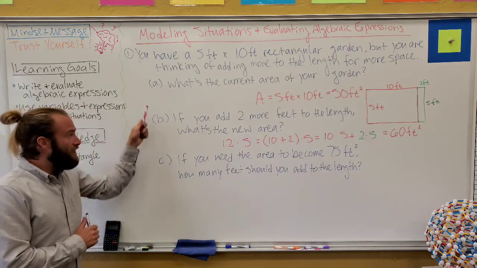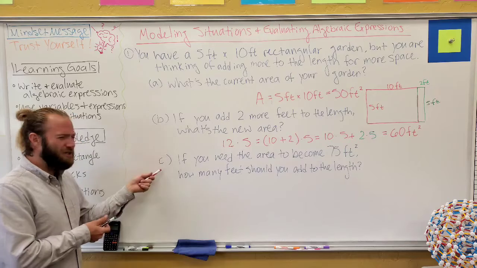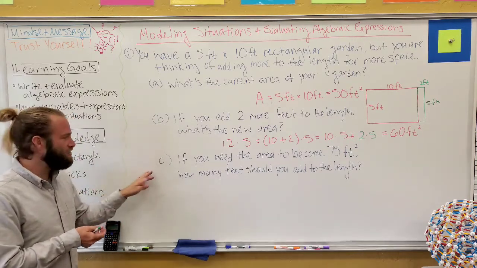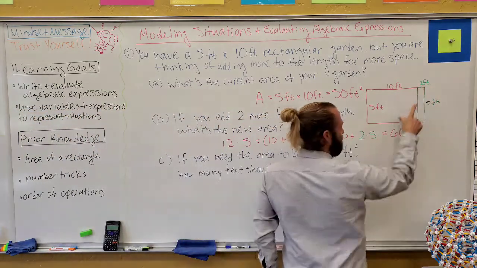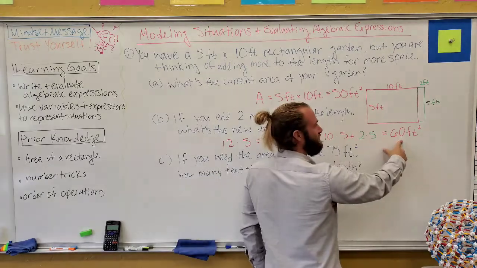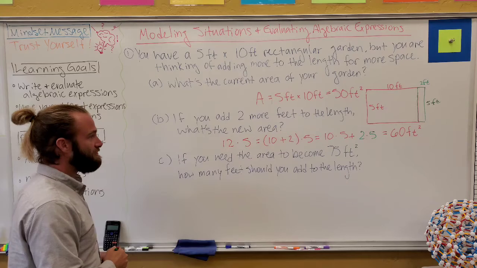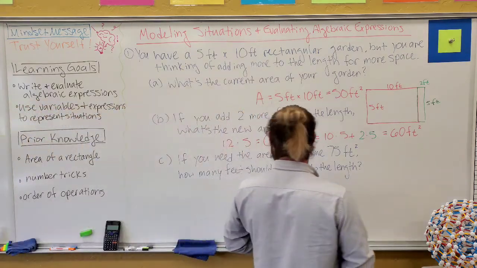But now that we've got A and B and you've understood those two, if you didn't quite understand C or figure you knew where to go, maybe you now pause again and you try to do C. And you might test different numbers, right? 2 feet, well that wasn't quite bringing me to 60 square feet. So maybe 3 feet or 4 feet or however much. Does that make sense? Well, let's take a look at this one then.